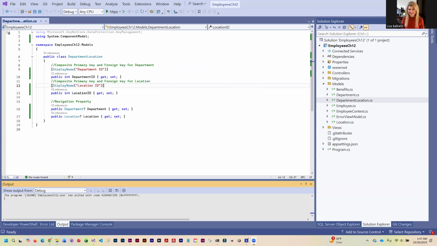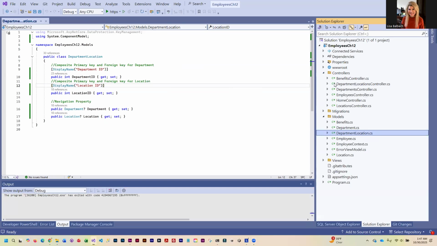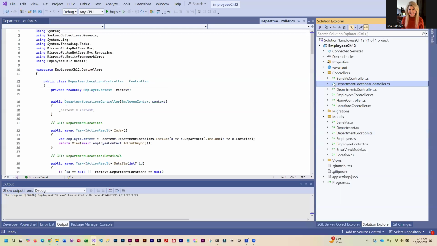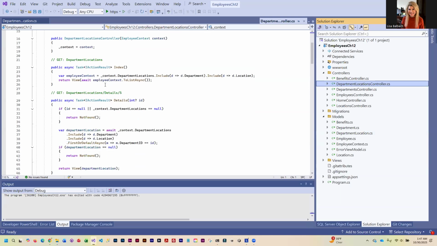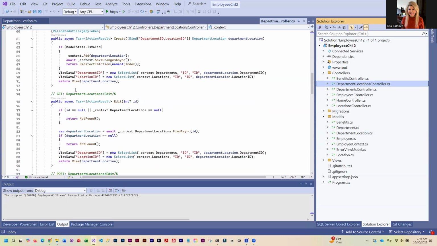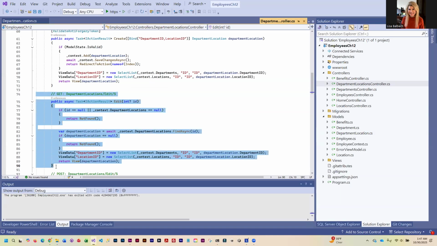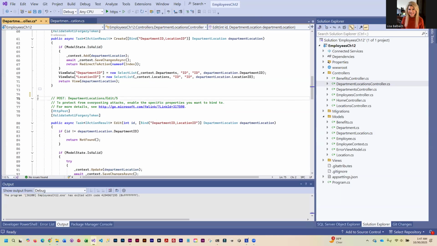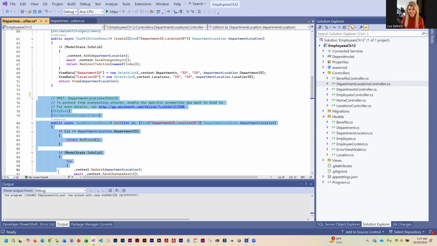First one that we are going to make is we are simply going to remove the edit feature altogether because we can't use it. So we're going to go into the controller and we are going to find our edit action methods and we are going to delete them. So here's the get. And here's the post.